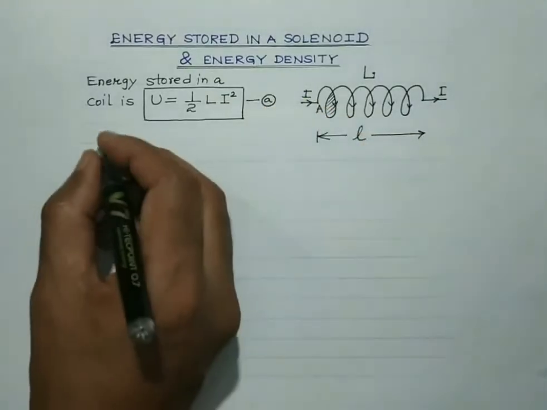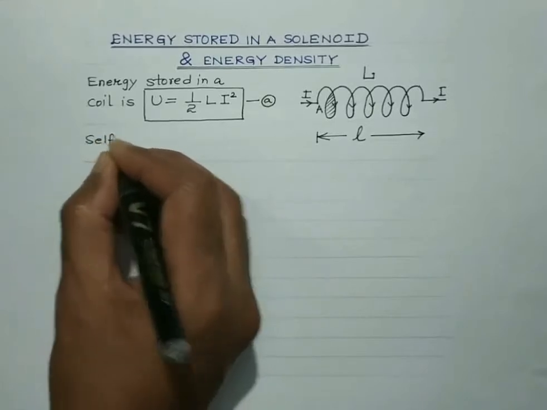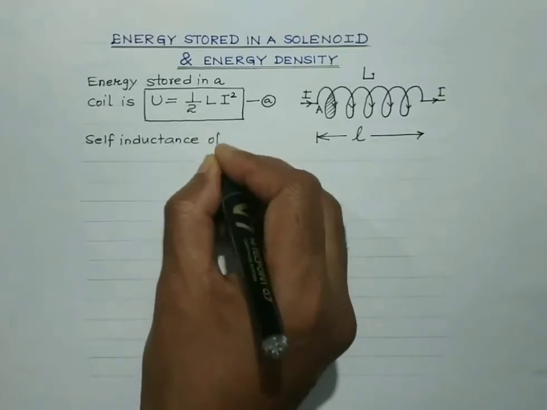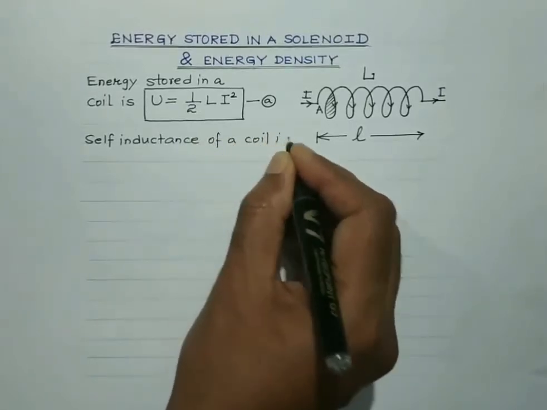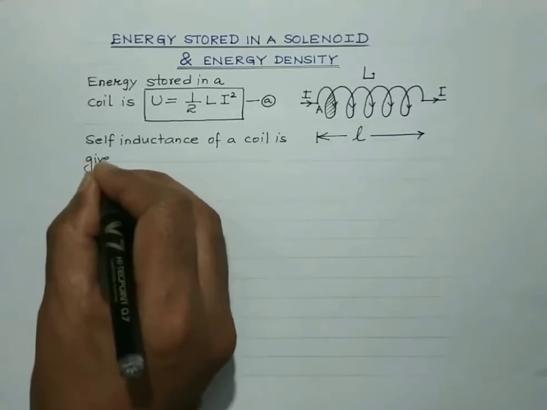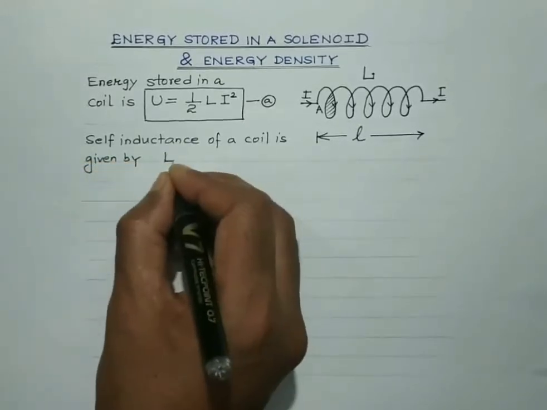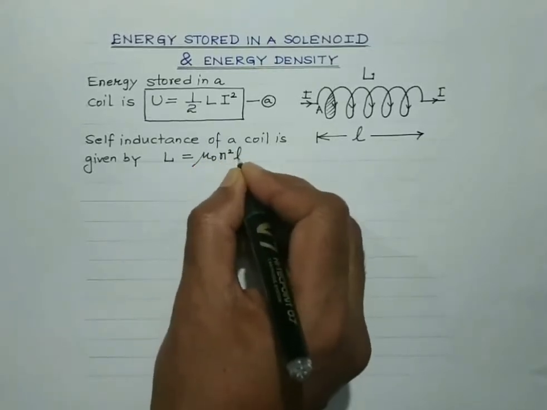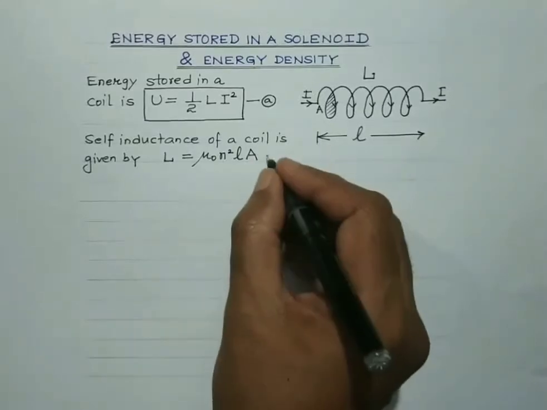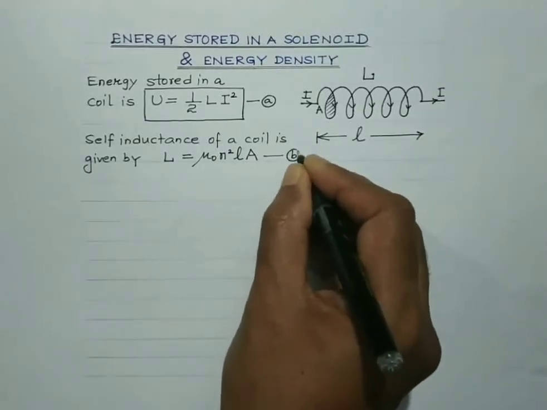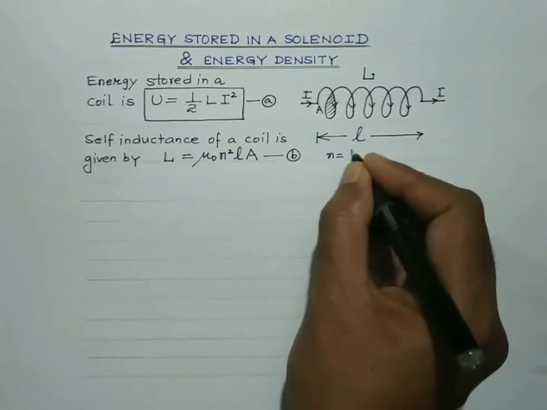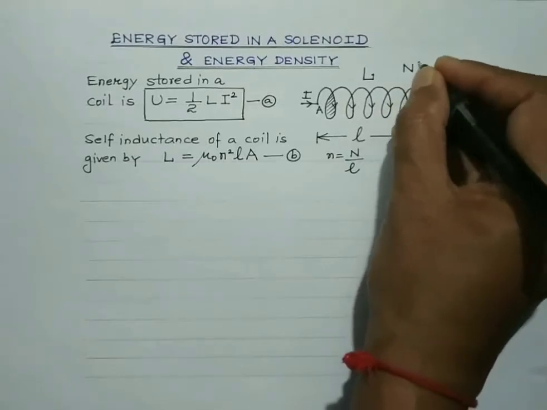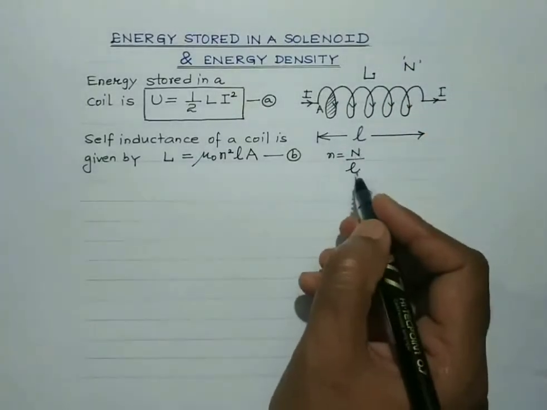Now, students, just now we discussed that the self-inductance of a coil or solenoid is given by L is equal to mu naught n square l A, isn't it? Put this as equation B. Here small n is obviously the number of turns per unit length, right? N is the number of turns. Small n is the number of turns per unit length.